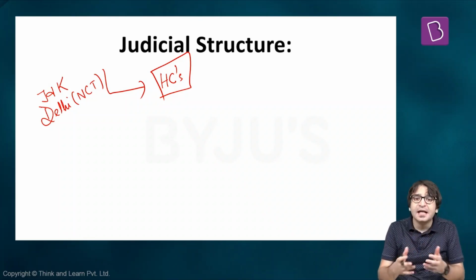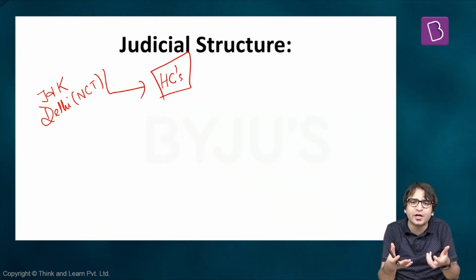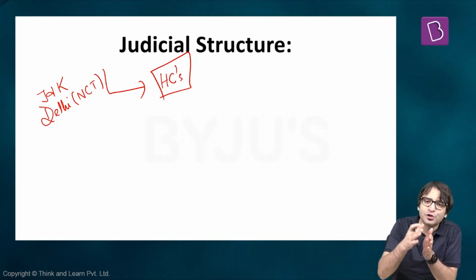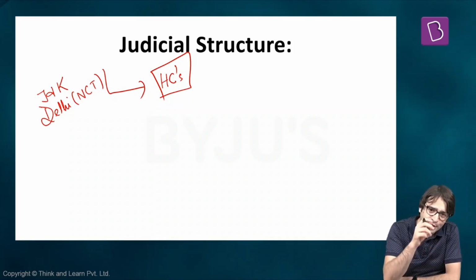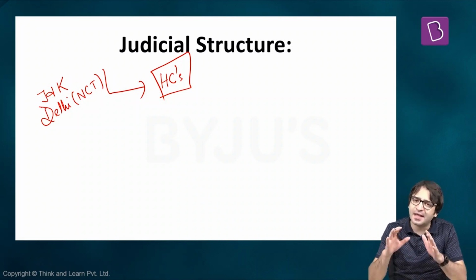That means these Union Territories have subordinate judiciary. They have the metropolitan courts. They have the district judicial authorities, but they do not have the high courts. They come under the jurisdiction of the neighboring high courts. Except two Union Territories, the Union Territory of Jammu and Kashmir and the Union Territory of Delhi, they have their own high courts as well.